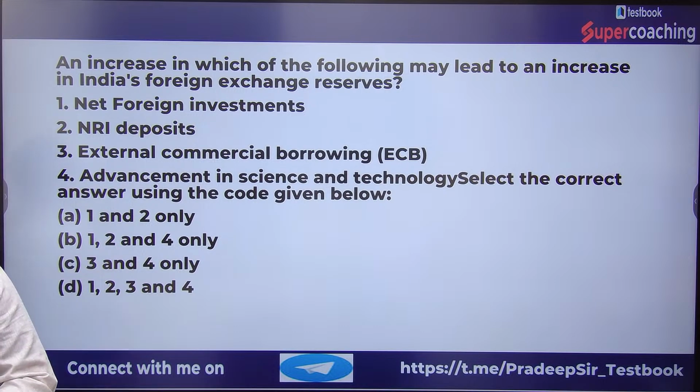Anybody else other than Rishabh? Is there anyone who wants to answer it? My dears, please go through the question and let me know the answer.